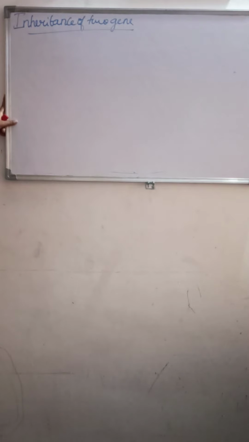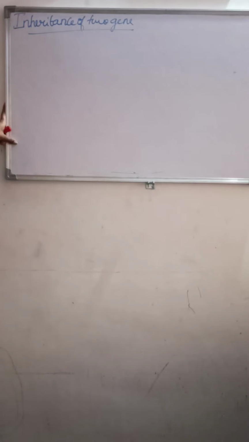What will be the F1 hybrid, and what will be the nature of the F1 hybrid, whether homozygous or heterozygous, all of that will come across in the schematic diagram. Understood? You can refer to the textbook and the notes for a clear picture of that.